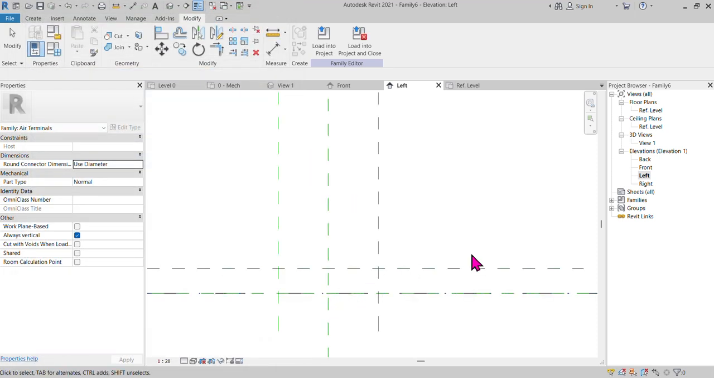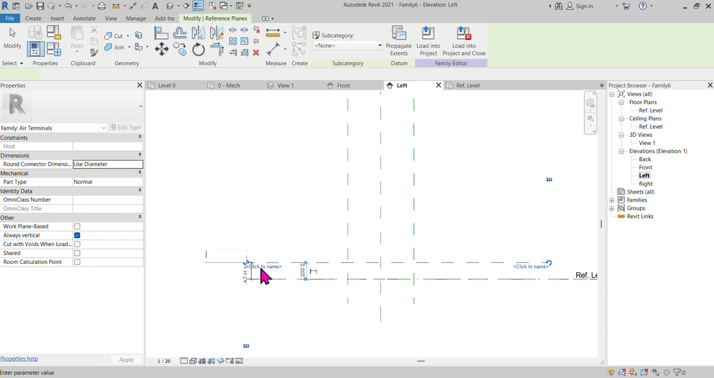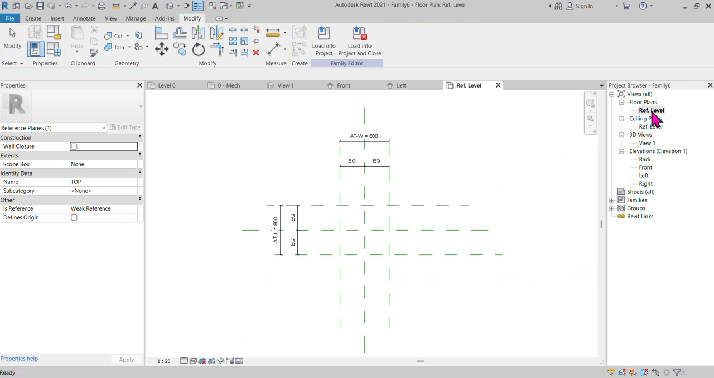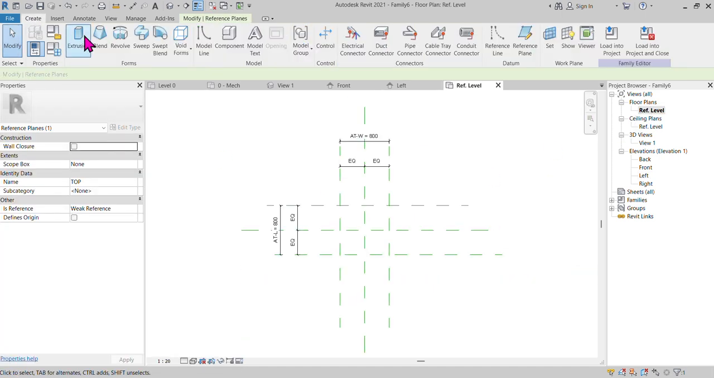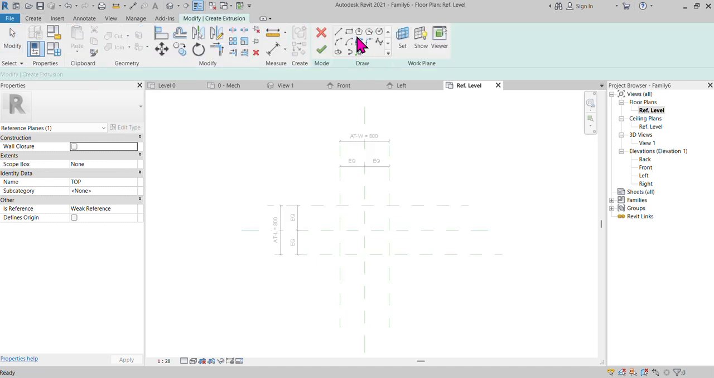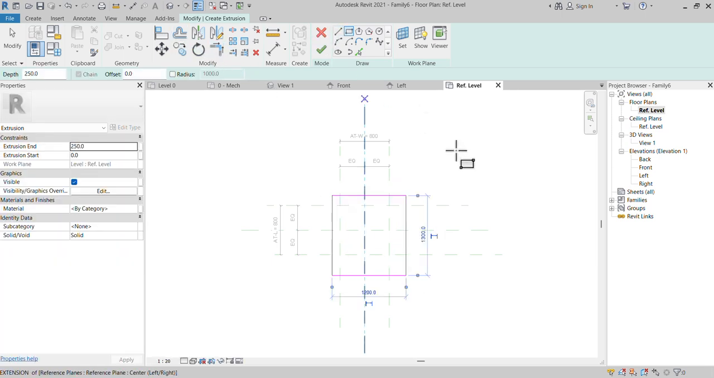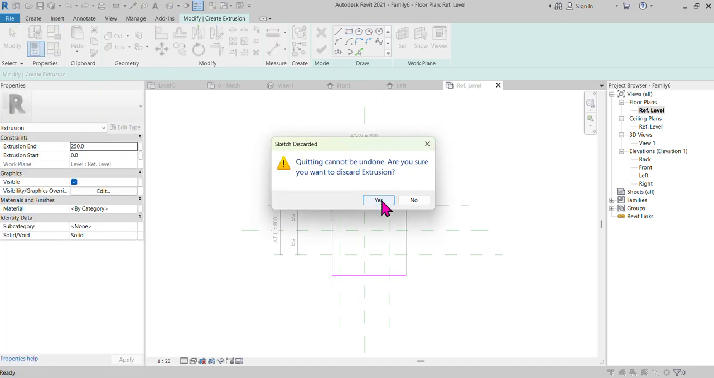So everything is done now. But here you can make the reference name. It's easy, so better I create the reference name. Now I can go back to my reference plane, create, and choose the extrusion. I'll just choose the rectangular and drag. Before that, I'll just close it.